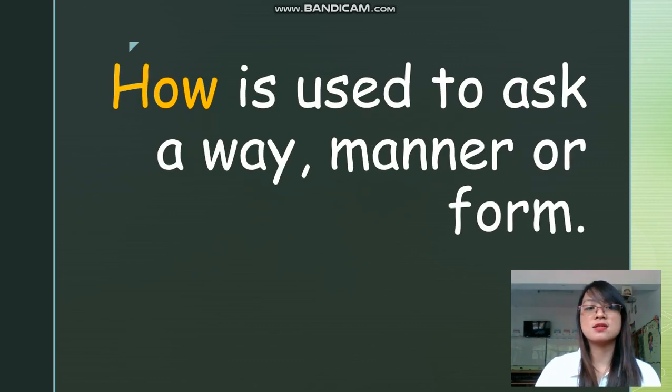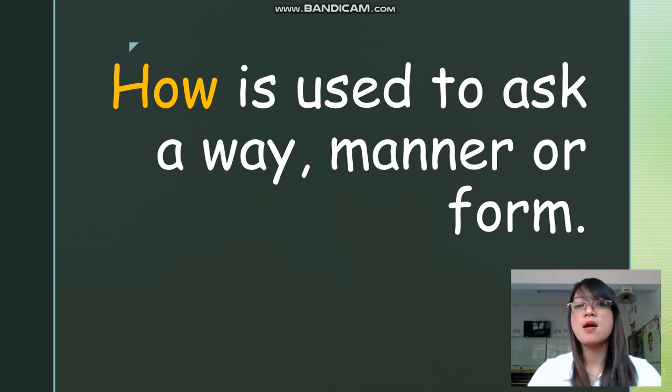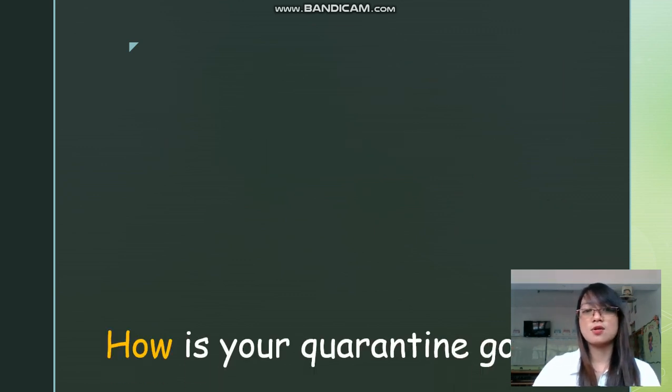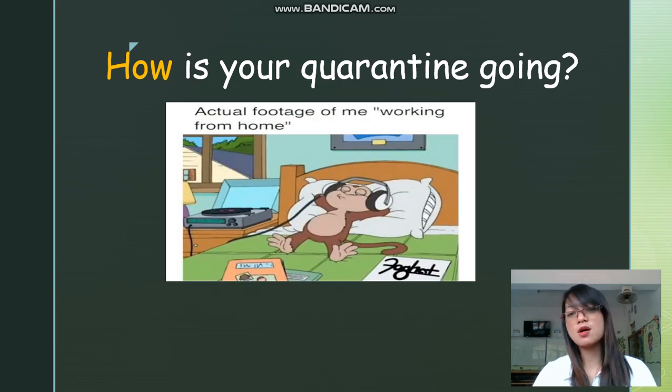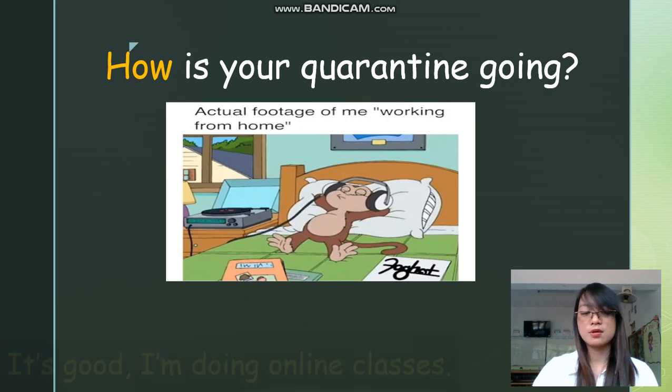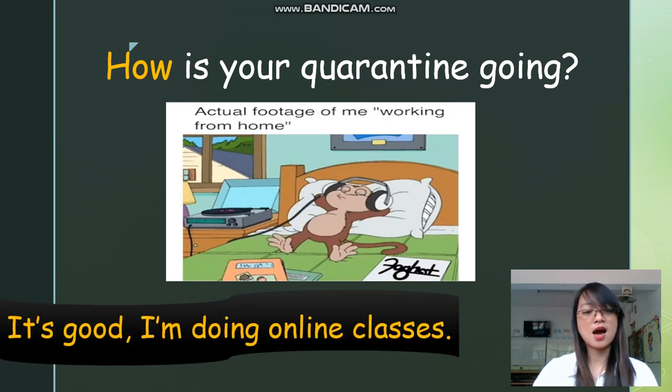Next, we have here the last one. How is used to ask about a way, manner, or form. Let's have the example. How is your quarantine going? If you base your answer on the photo, you would say, it's good. I'm doing online classes. It's good.